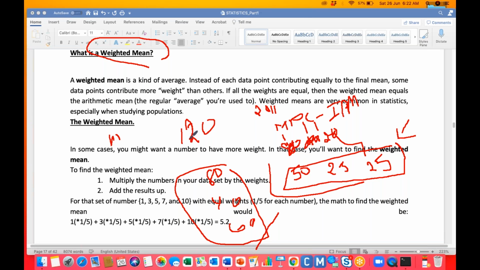For example, consider 200: this will be 100, 100, 200. So for example, the total is 300, out of 300, with 100, 100, 100. Out of the 300 score, you got only 180, right? So if you want to calculate the average, you usually use 180 by 300. This is the arithmetic mean. We saw it previously,